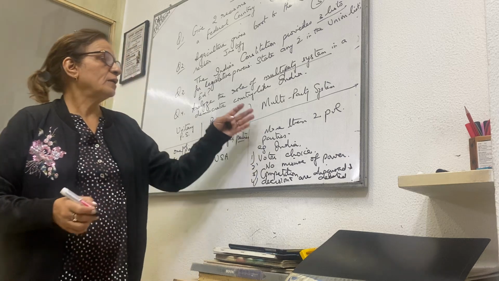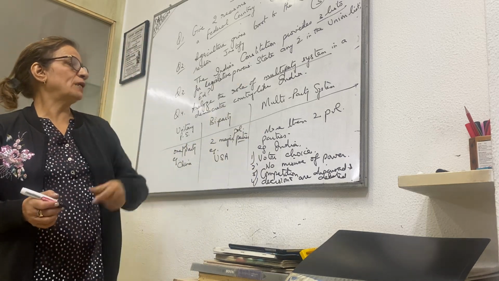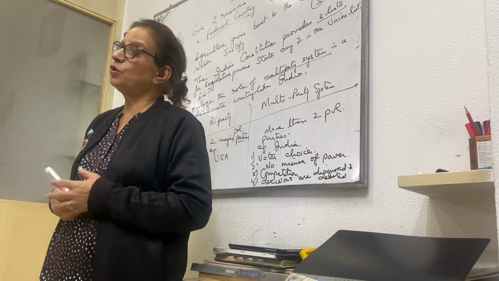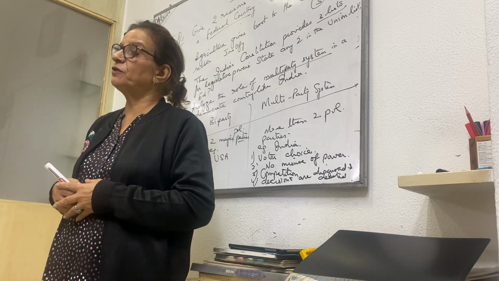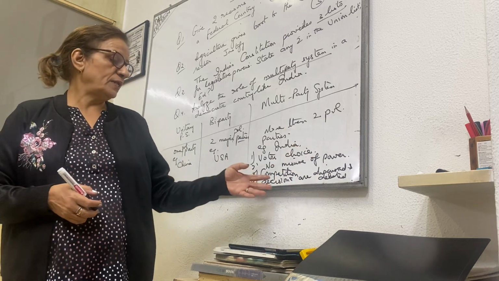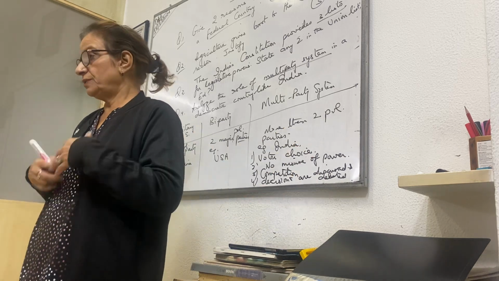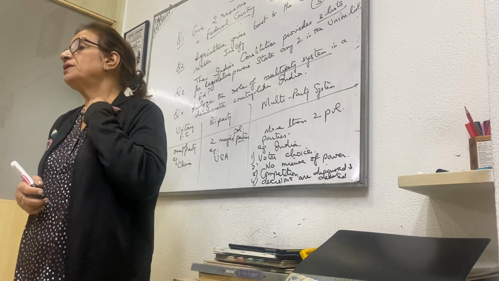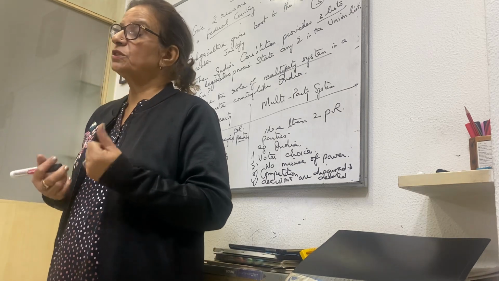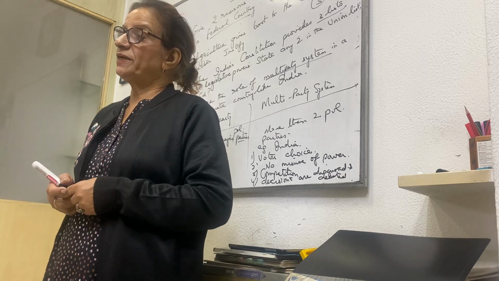So in this way, the question was: analyze the role of multi-party system in a democratic country. It gives the voter more choice. It raises the spirit of competition. It helps prevent misuse of power. Decisions are discussed and debated, so good decisions are taken. So a multi-party system is the most important thing of a democratic country.